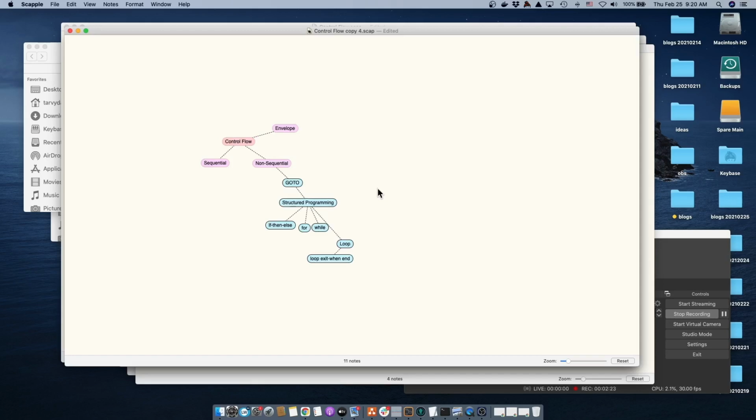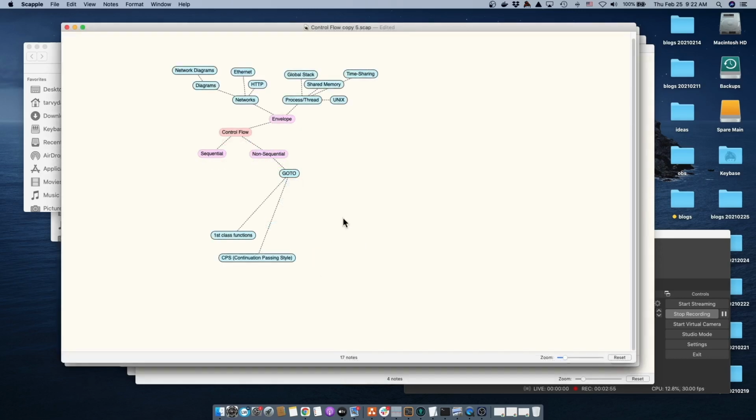GoTo is not a problem, but unrestricted use of GoTo is a problem. Very early on, we realized that doing GoTos all over the place was a bad idea. We invented something called structured programming, and that broke down into if then else, for, and while. And then a language called Concurrent Euclid used something called a loop, which subsumes both for and while into one construct called a loop, exit, when, and end.